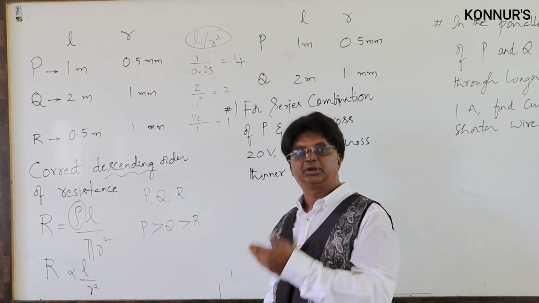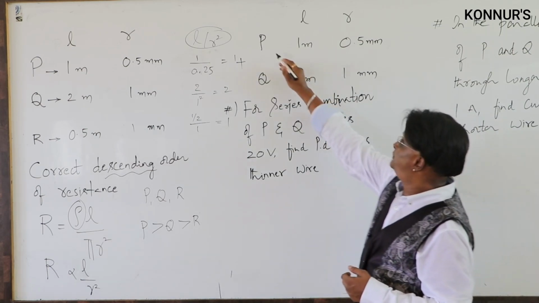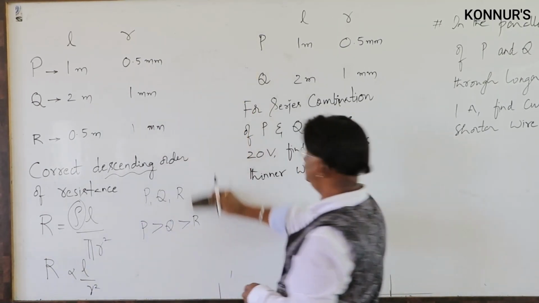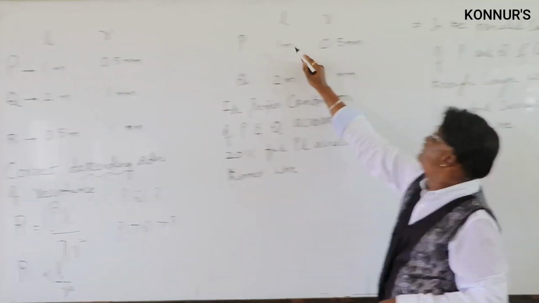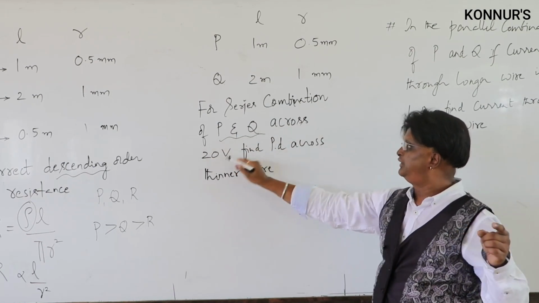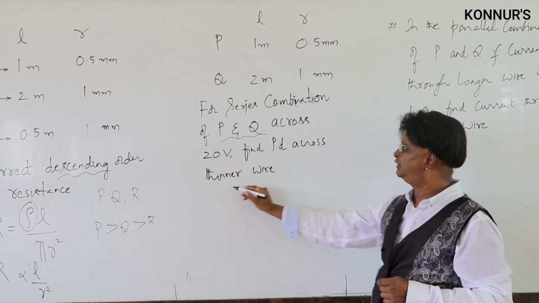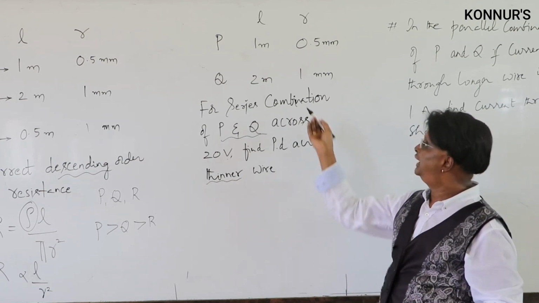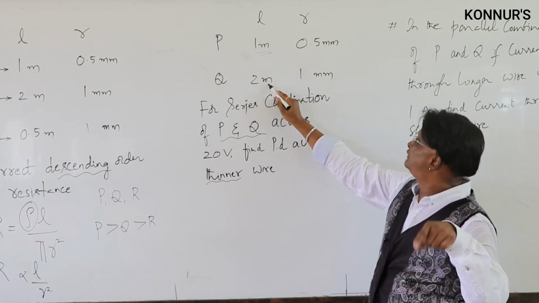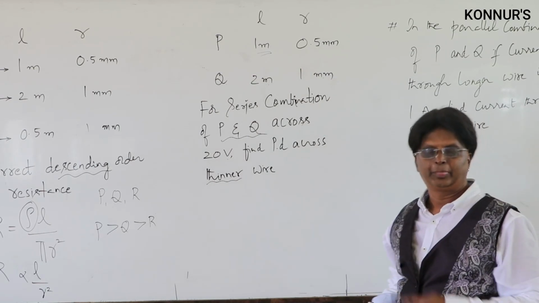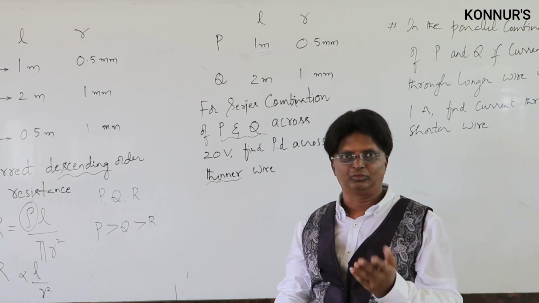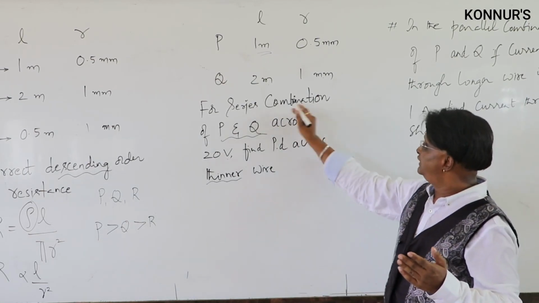For the same rule, look at the question number 2. Again P and Q, 2 wires with the dimensions again. Length and radius are given. The question is, for series combination of P and Q across 20 volts, find PD across thinner wire. Data says P 1 meter, Q 2 meter. Therefore, this is shorter wire, longer wire, thinner wire, thicker wire. Right? Length for short and long, thickness for thin and thick. No confusion. Right? Now I have to find series combination.